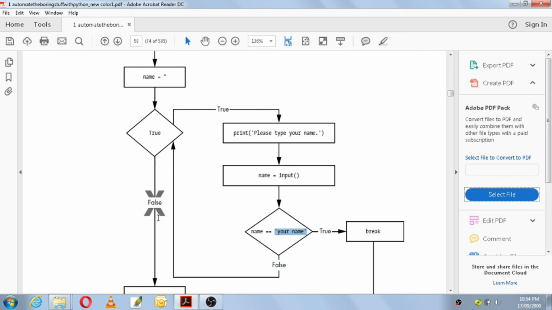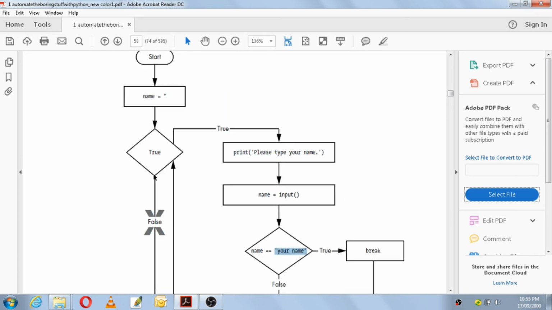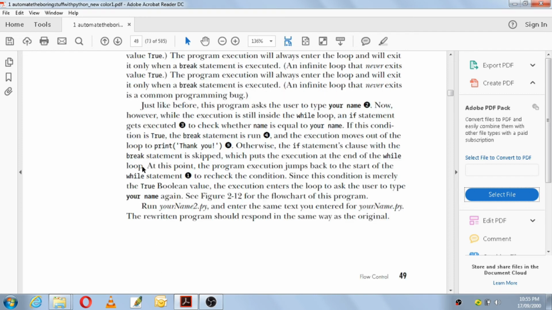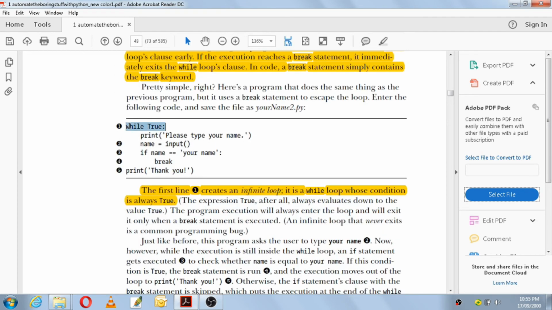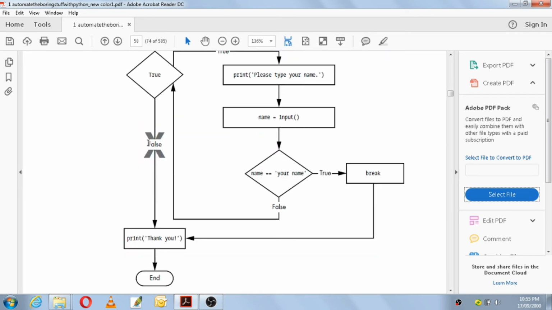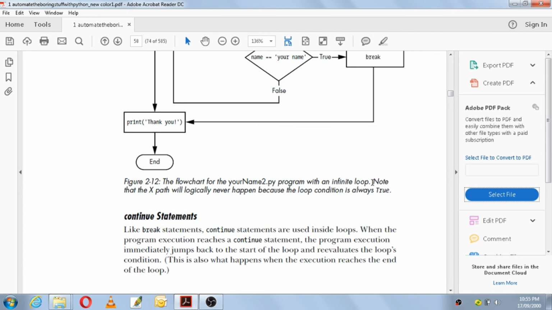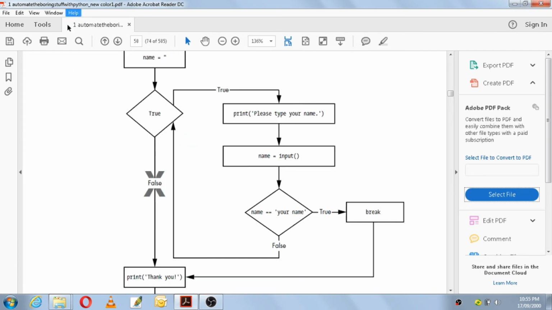So in this flowchart, the start, name is equal to empty string, true and false branches, this false path is never going to happen, because the while True which they have written here is always going to remain true. So this false condition will never happen. They have marked the x path here, noting that the x path will logically never happen because the loop condition is always true. So there is no case of false here.